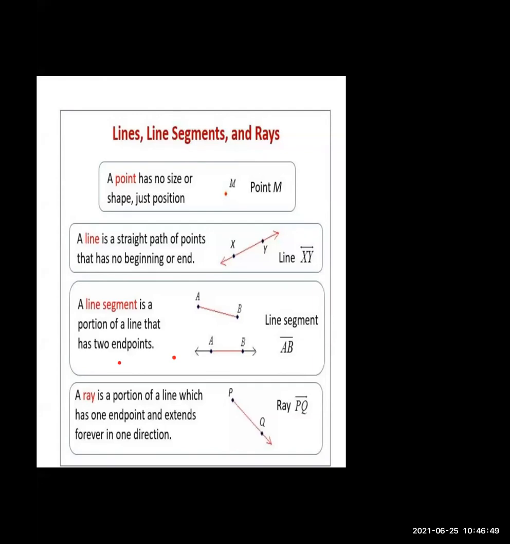Here, the line doesn't have endpoints or a beginning, so whichever long line we want, we can draw. It is called a line. A line segment has both endpoints, a starting and an end point. So with the help of two points, we can draw a line segment.